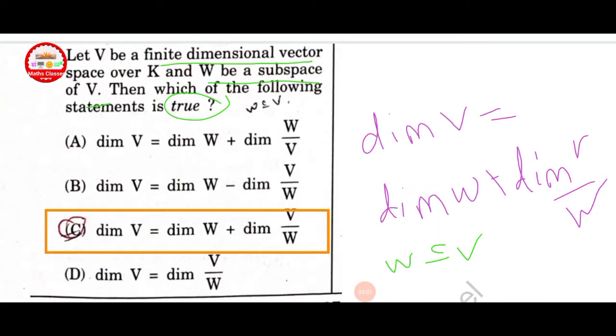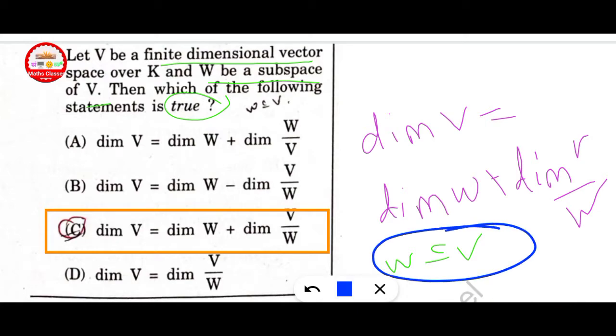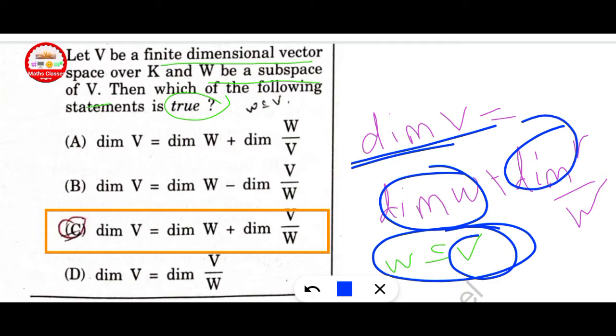Let V be a finite dimensional vector space over K and W be a subspace of V. Then which of the following statements is true? Here W is a subspace of V. That is how to find the dimension of V. That means dimension of V is equal to dimension of W plus dimension of V upon W. Option C is the correct.